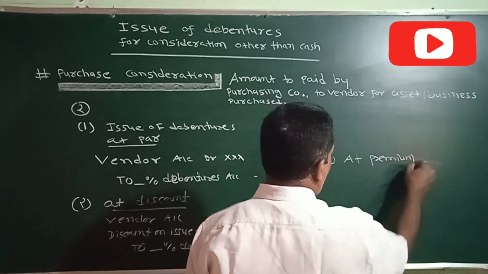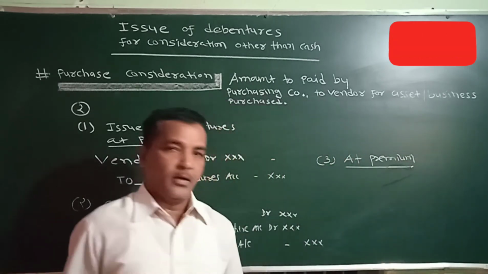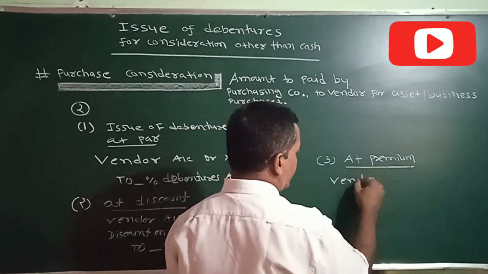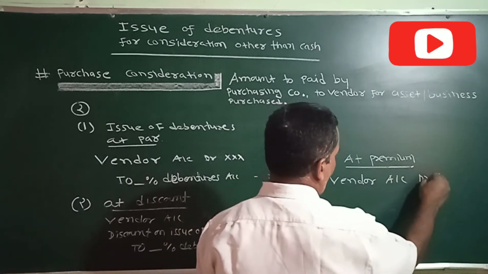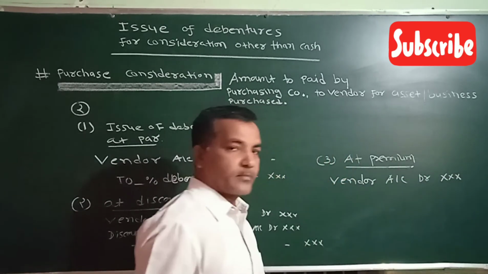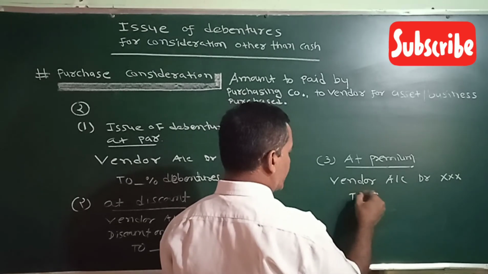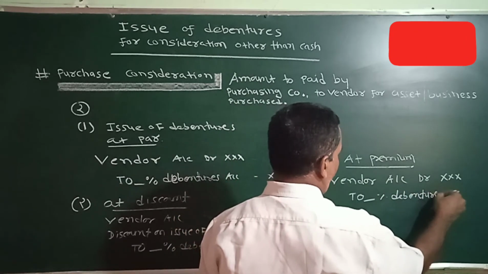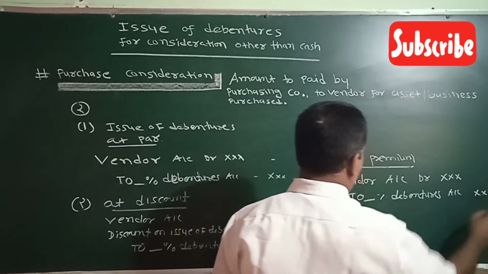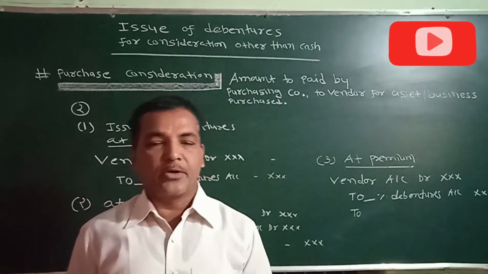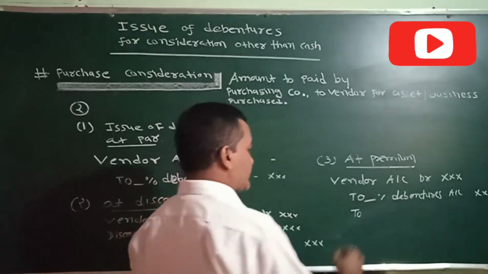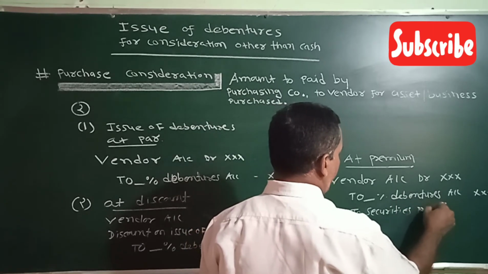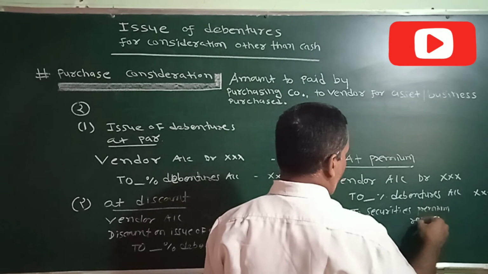If debentures are issued at premium, then in that case, your entry would be vendor account debit with the amount of purchase consideration, to so and so percentage debentures account, to securities premium reserve account.